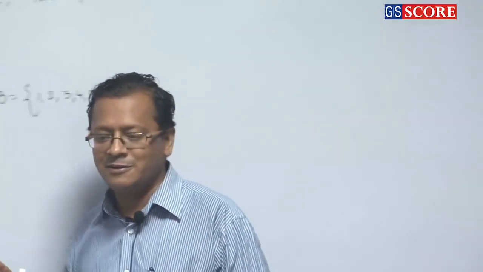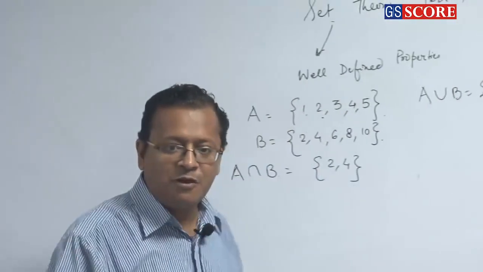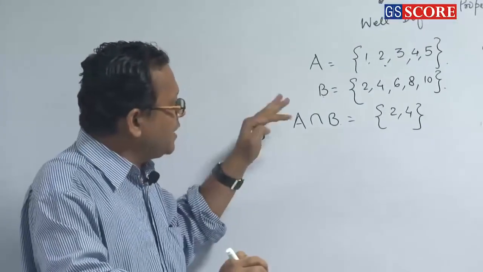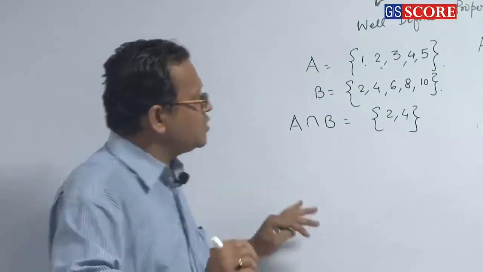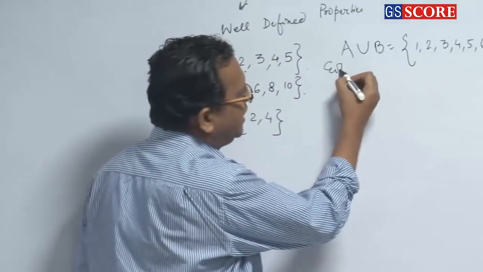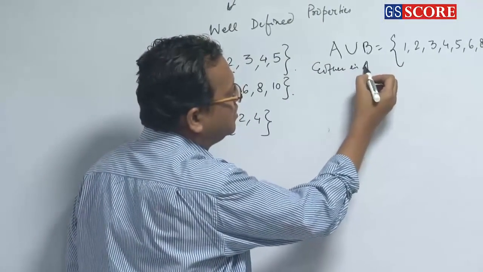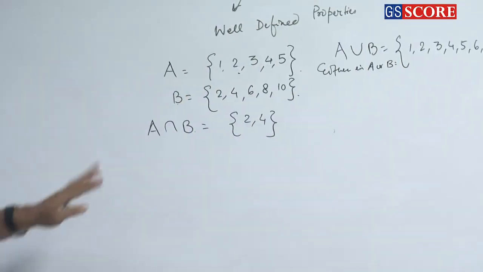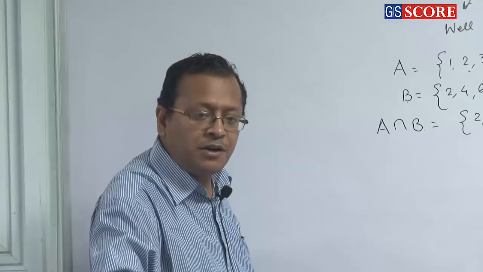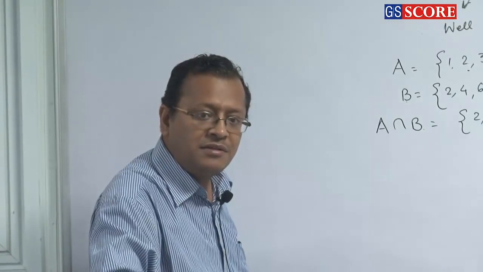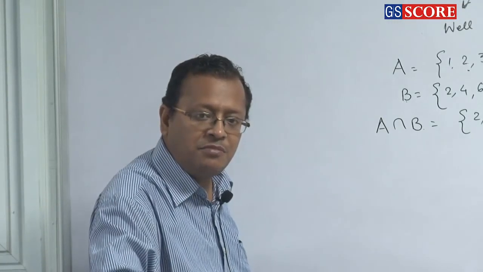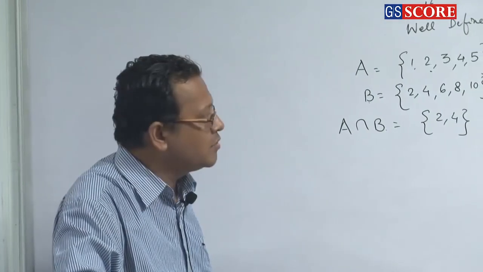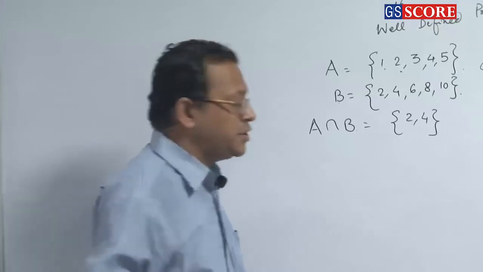Clear or not? Relation we can form from the number system. Everything is related. Okay. Now tell me how many elements, so we call this either in A or in B. How many elements are there which are in A but not in B? 1, 3, 5.